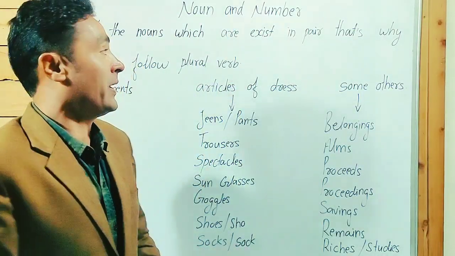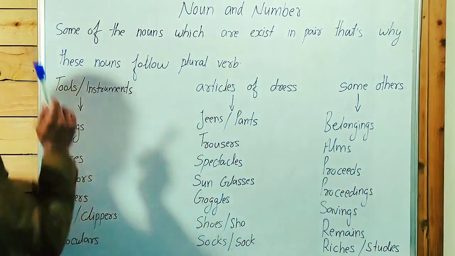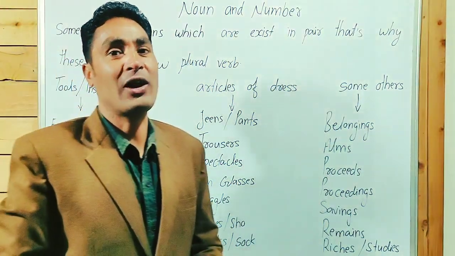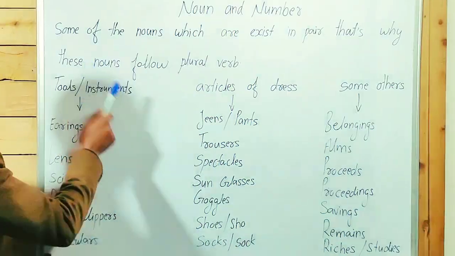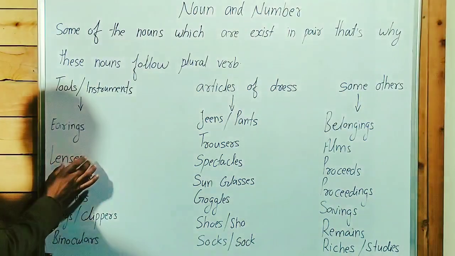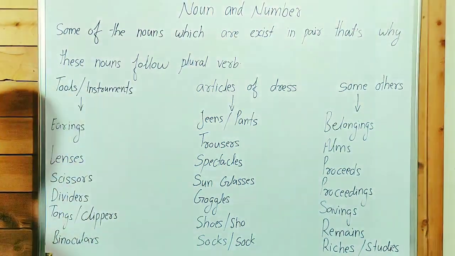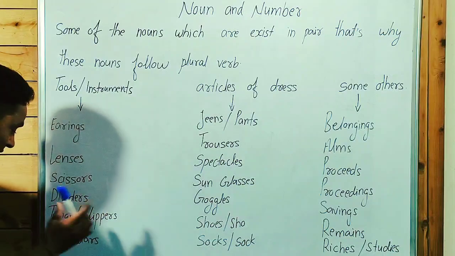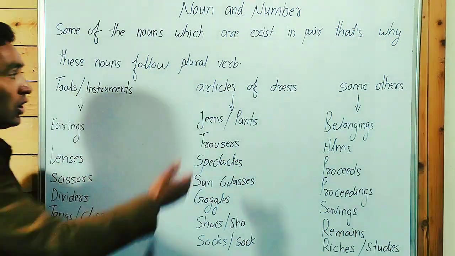Some of the nouns exist in pairs. That's why these nouns follow a plural verb. Tools and instruments: earrings, lenses, scissors, dividers, tongs, clippers, binoculars.